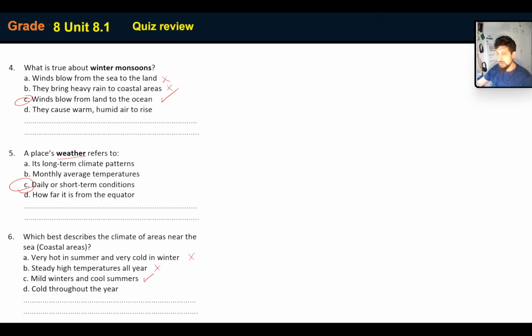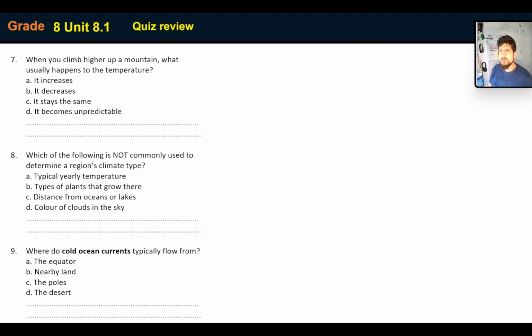Okay, let's move on. When you climb high up in the mountain, what usually happens with temperature? Obviously, it decreases, which means it goes down. Increases means it goes up. Decreases means it goes down. Which of the following is not commonly used to determine a region's climate type? Okay, so typical yearly temperature, types of plants that grow there, distance from the oceans or lakes, and color of the clouds in the sky.